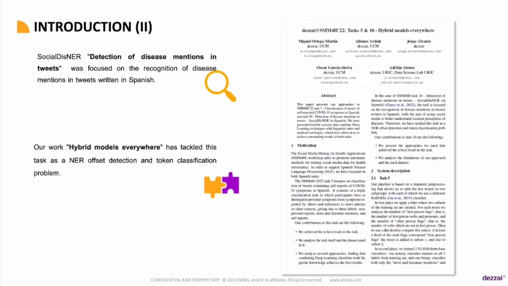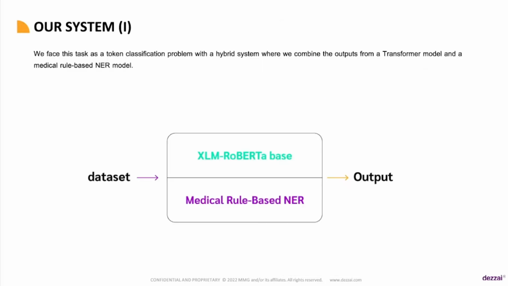Our team has decided to treat this challenge as a medical entity detection problem using a methodology based on token classification. Therefore, we have developed a solution based on a hybrid system that mixes a transformers model with a rule system based on a medical ontology. The core of our architecture is based on the transformers model, while the rule system has been developed as a complement. In particular, we have decided to use the XLM Roberta-based model, as we have seen that part of the dataset was annotated in both Spanish and English.